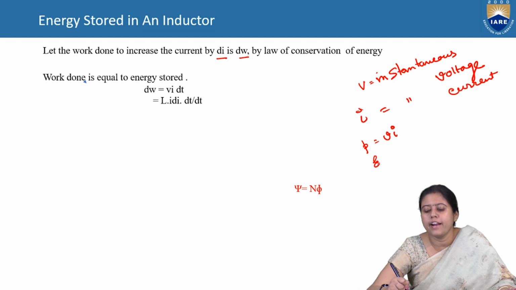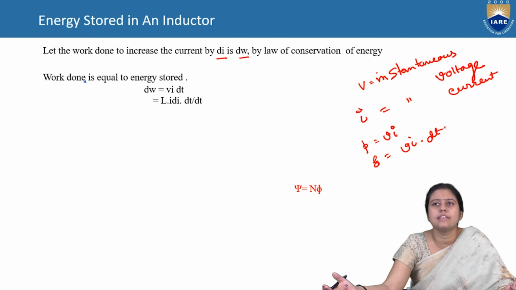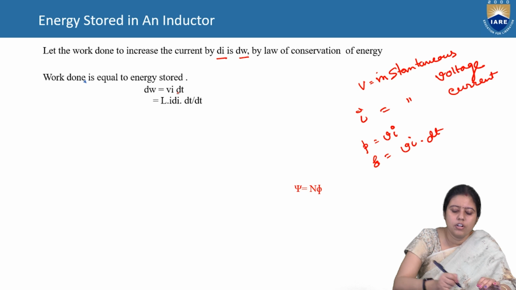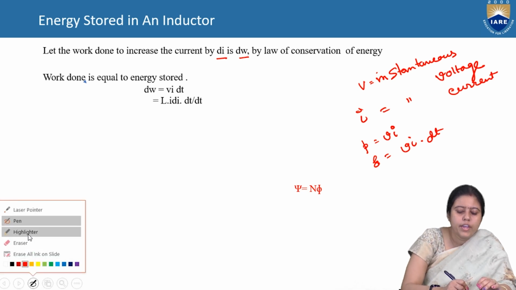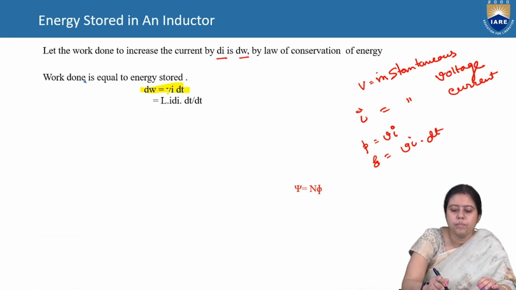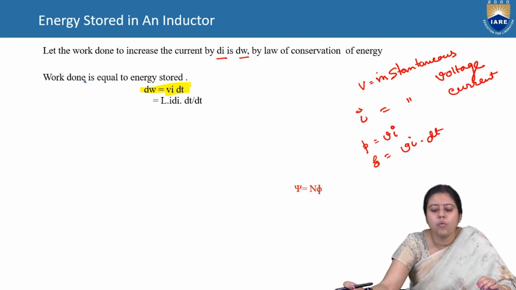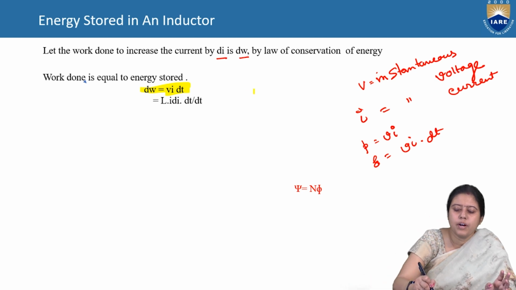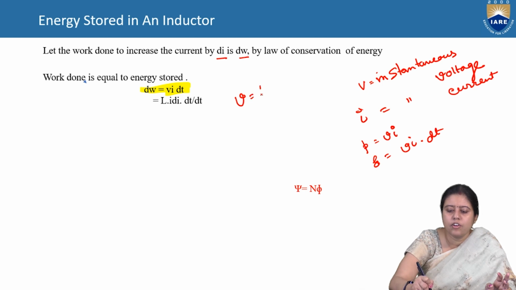So what will be the energy? Energy will be power into time. So energy is nothing but the work done. So we can write dW is equal to vi into dt. What is v? In the case of an inductor, v is equal to L di by dt.